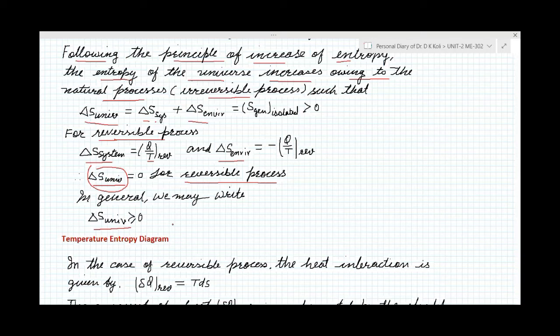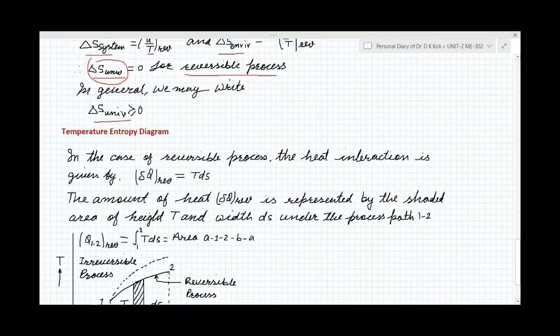They may be closer to the reversible process, but not actually reversible. In general we can say all the processes occurring in the universe are irreversible, and in all irreversible processes entropy will increase. So the entropy of the universe is continuously increasing. Okay, so this corollary we have covered here.